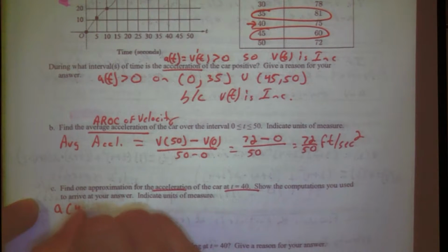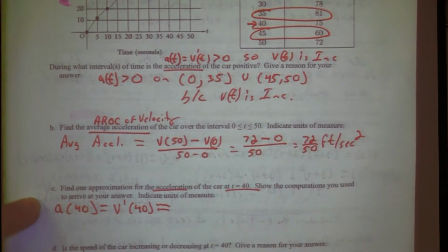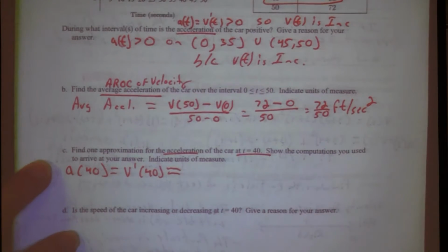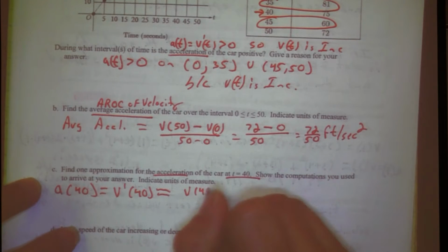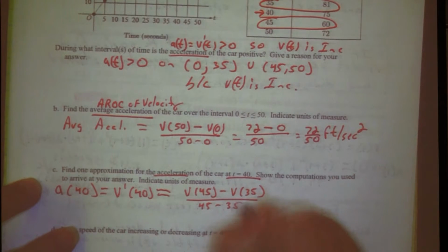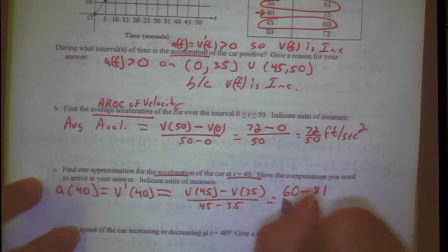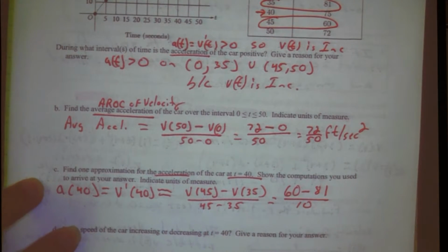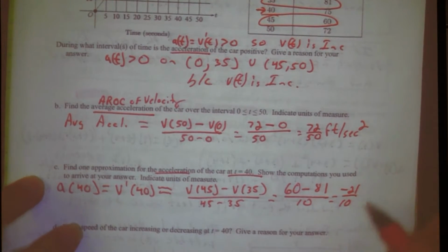Let's find the acceleration at 40, which would be equal to the derivative of the velocity at 40, which is going to be approximately what? How can I find v prime at 40? V of 45 minus v of 35 over 45 minus 35. So v of 45 was 60, minus 81 over 10. What's 60 minus 81? 21. So negative 21 over 10?